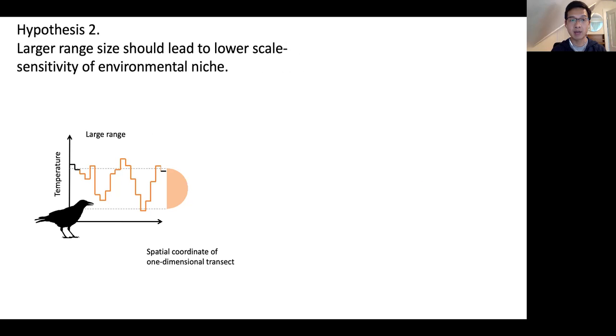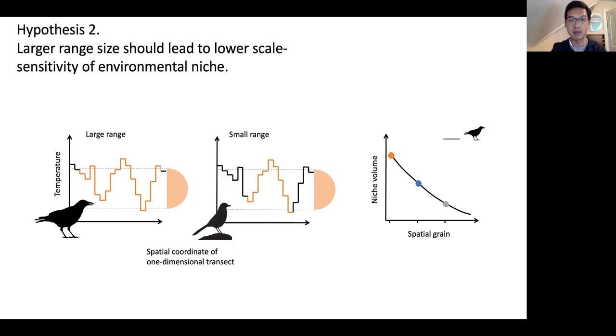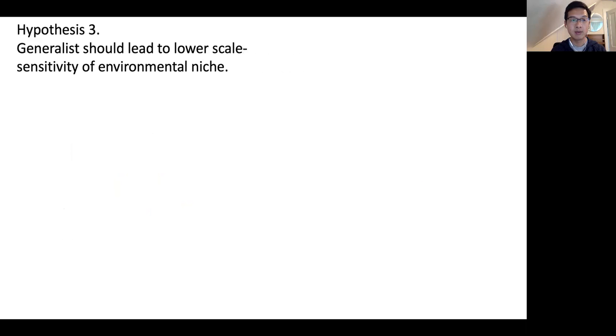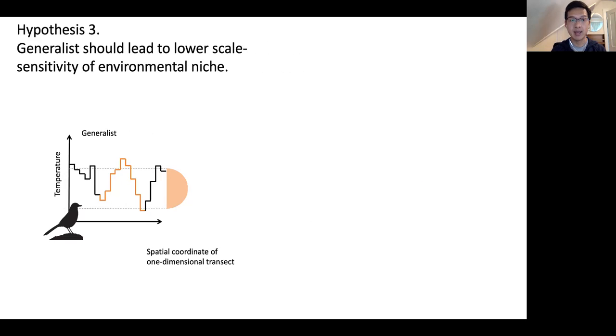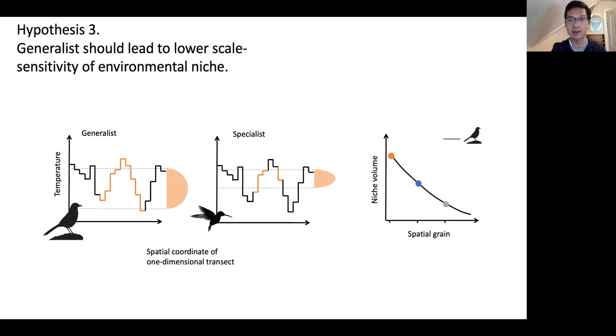We also expect larger range size lead to lower scale sensitivity of environmental niche, because when you coarsen the grain of a large range species, it's going to have more buffering around its occurrence points. We expect generalist species to behave the same as a large range species, and thus should have lower scale sensitivity of environmental niche compared to specialist species.